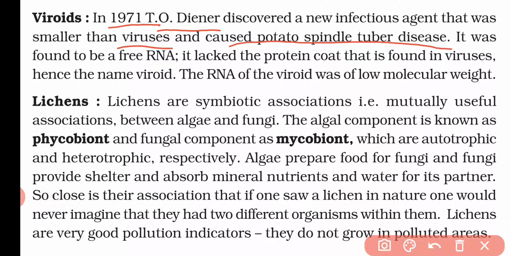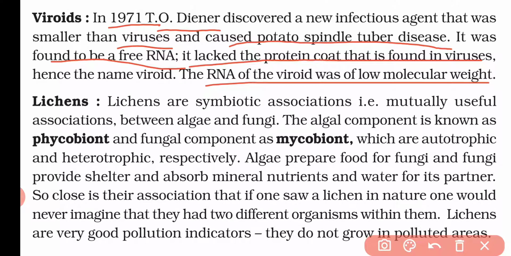And it was found to be free RNA. That means it does not contain any type of proteinaceous coat that the virus has. So these viroids are smaller than viruses, and they do not contain any type of capsid outside the nucleic acid, and the nucleic acid is only RNA. And the RNA that is found in viroids is of low molecular weight.